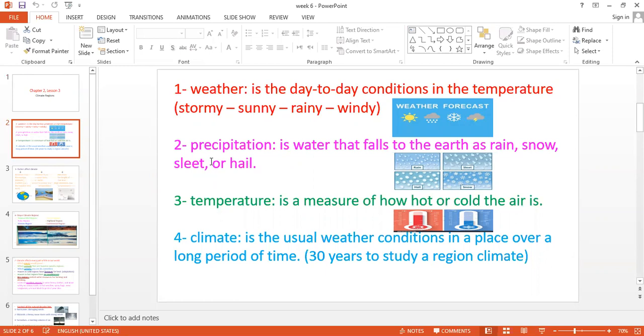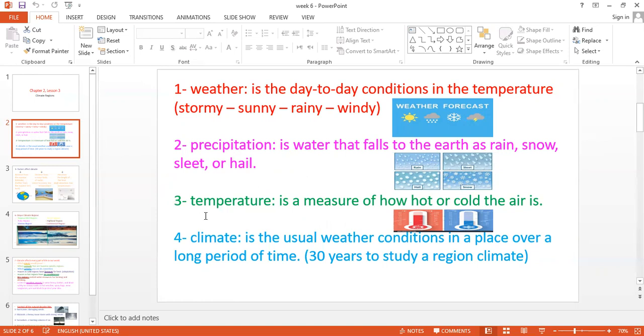Okay, let's move to the third one. It's precipitation. What is the meaning of precipitation? From the picture here, precipitation means the water that falls to the earth. Anything that falls down from the sky to the earth. Like what? Like rain, number one. Rain is a kind of precipitation, like snow, like sleet, like hail. By the way, snow, sleet, and hail are all kinds of ice, but different in size. So precipitation means anything that falls down from the sky to the earth: rain, snow, sleet, hail, all of these.